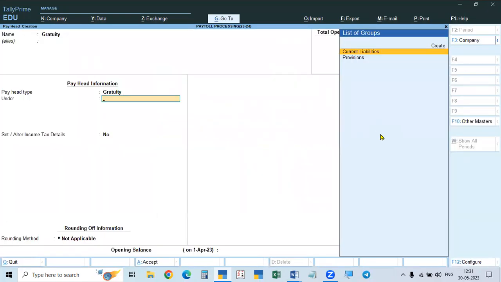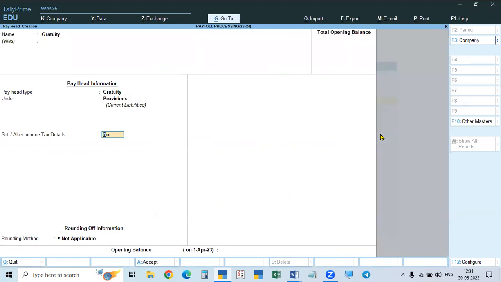And this is also not a current liability, because it is not payable to the employee immediately. It will be paid only after 5 years if you work. That is called a provision. Provision is made to pay this. Every year provision will be made, and it is payable if you work more than 5 years.